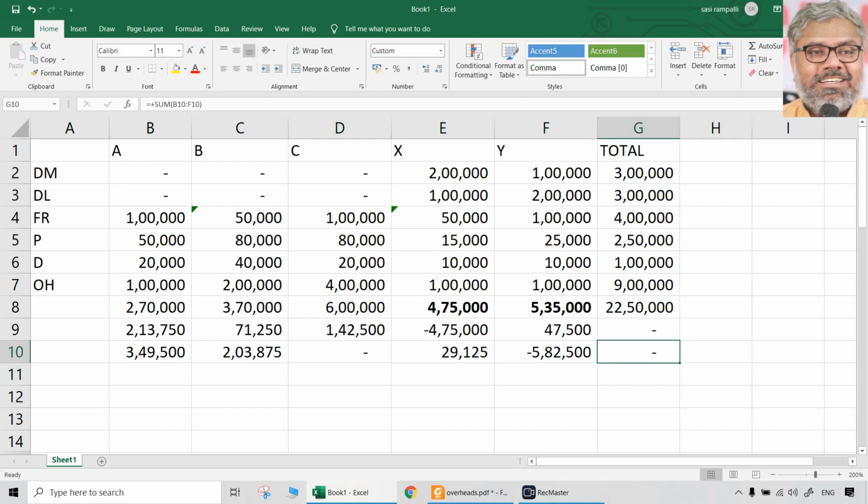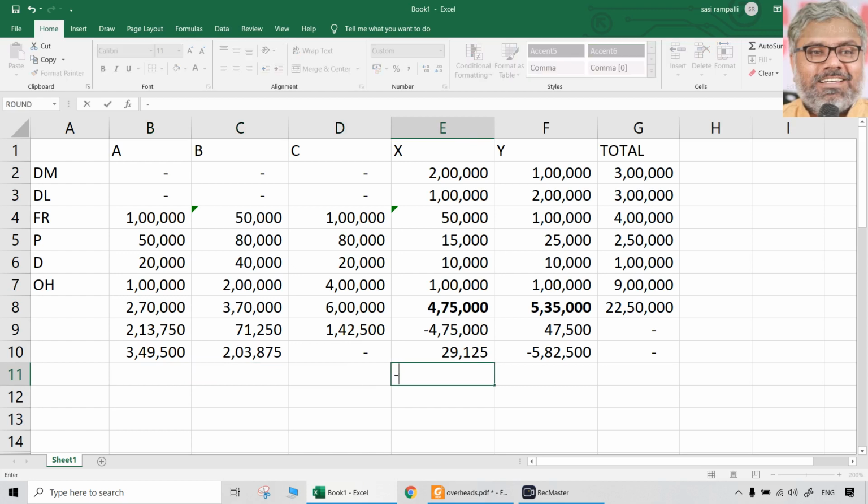Now the total of this should be 0 if we did the correct calculation. Now what happened? Y became 0, but X has some 29,125. What to do with that? Same logic. 29,125 is what is supposed to be used. So minus 29,125.